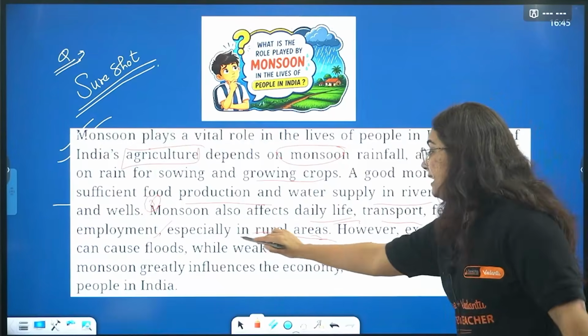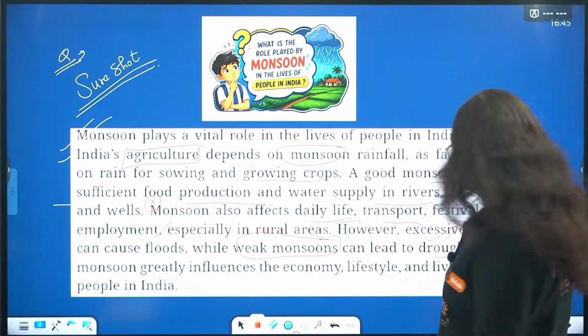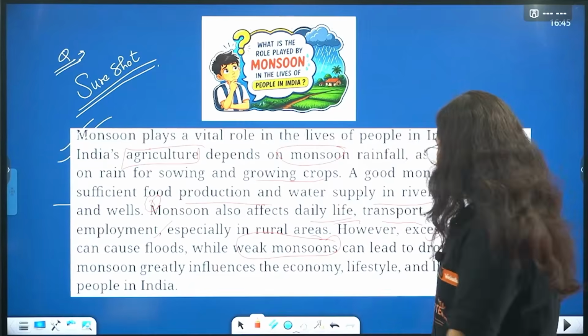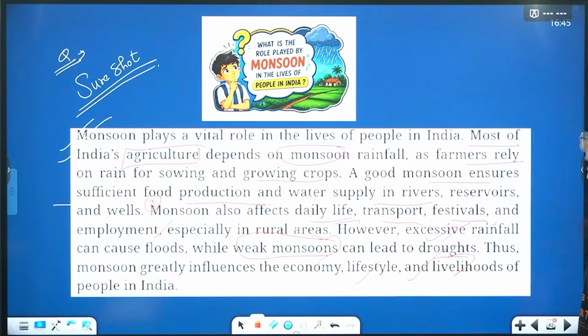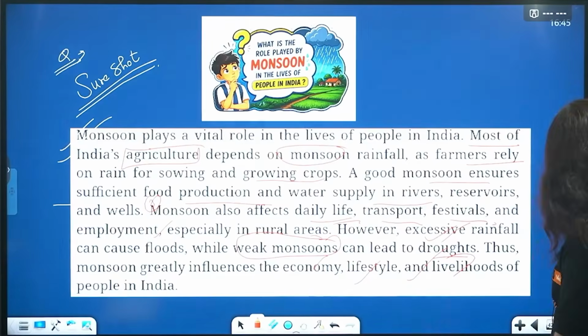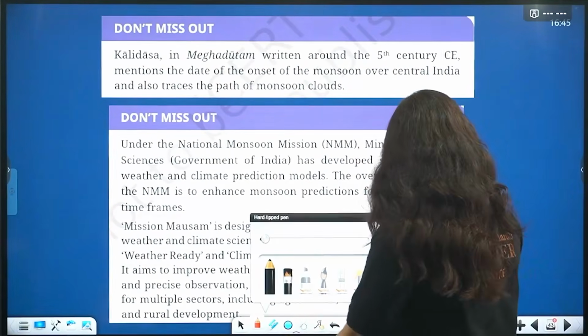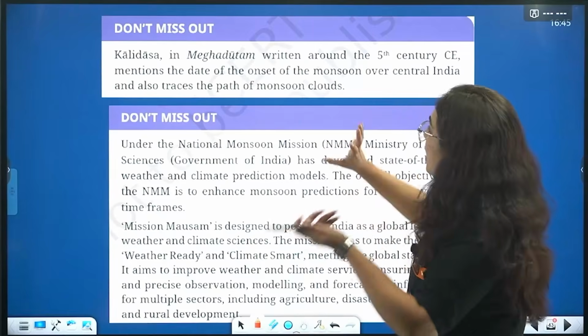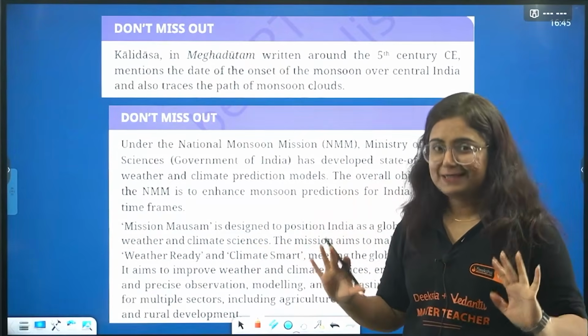But there are chances when weak monsoons can lead to a drought-like situation, सूखा, dry पड़ना. Okay? Yes, it influences our day-to-day life, economy, lifestyle, and everything. So yes, monsoon is very important for the life of people. More detail is given here in the don't miss out portion, beta. Don't miss out is important.